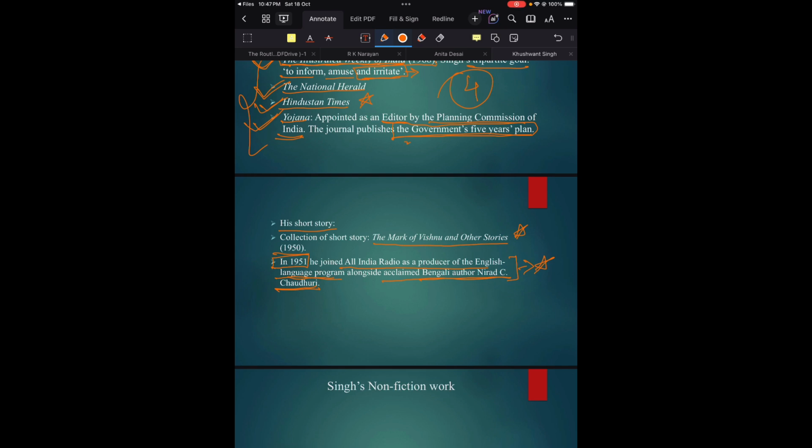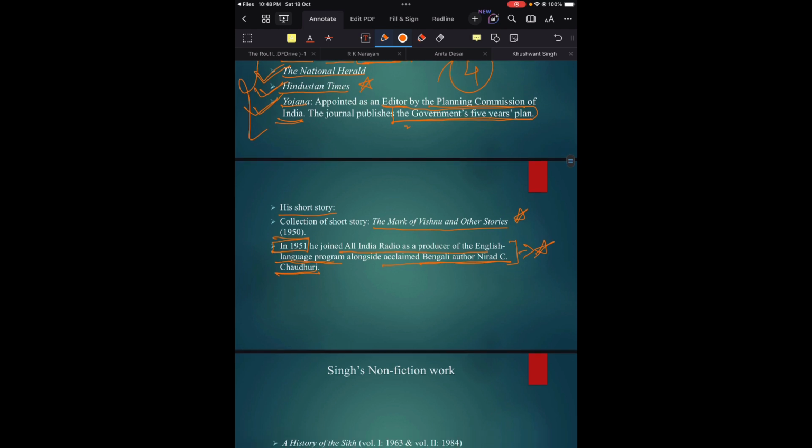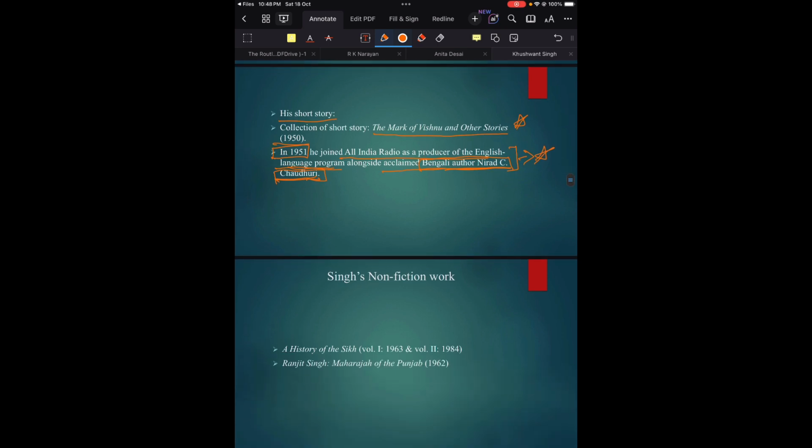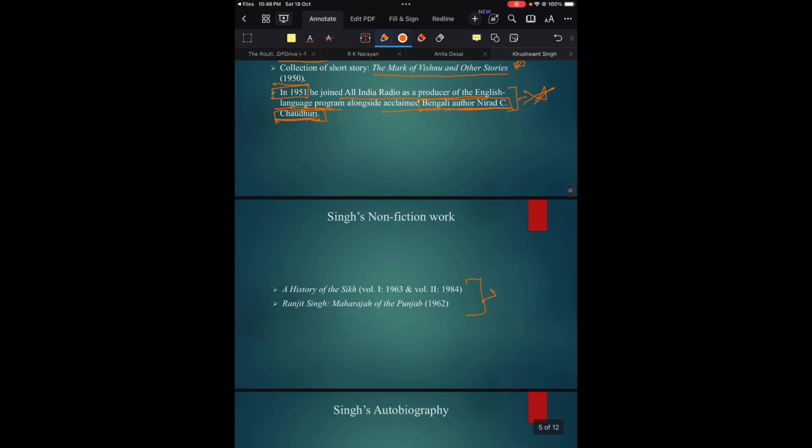Just remember that in 1951, Khushwant Singh joined All India Radio as a producer of the English language program alongside acclaimed Bengali author Niraj C. Chaudhary. We will learn about this author in our later video. Don't worry. Then two of the most important non-fiction works of Khushwant Singh: one is A History of the Sikhs. Volume 1 was published in 1963 and Volume 2 in 1984. And then Ranjit Singh, Maharaja of the Punjab, 1962.